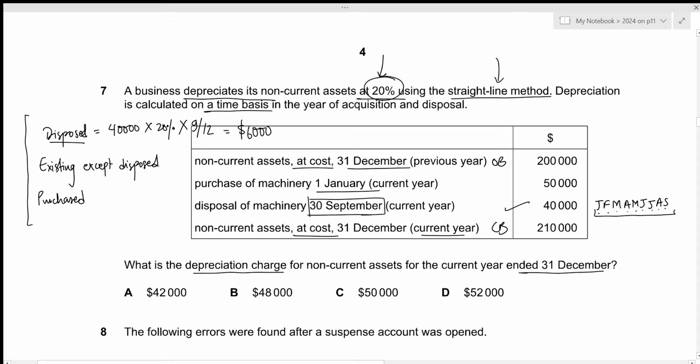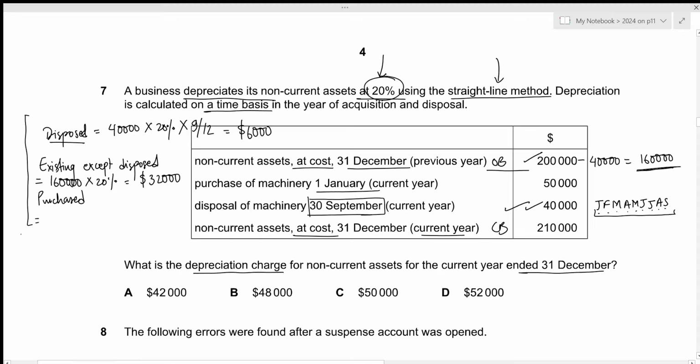Now we need existing except disposed asset. So we have the opening balance of the existing non-current assets, and out of this value of 200,000, machinery costing 40,000 was disposed. So we need to exclude the disposed part. This results in 160,000. So we only need to calculate the depreciation on these assets. So that will be 160,000, the cost. Then we just multiply it by the rate of 20%, since these assets were used for the entire year during the current year. This results in the value of 32,000.